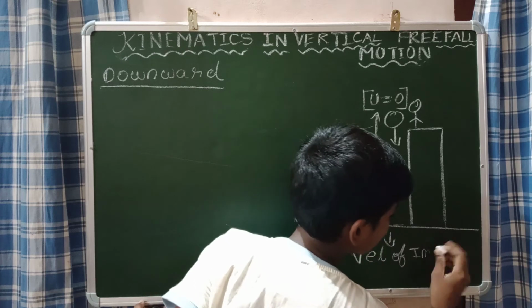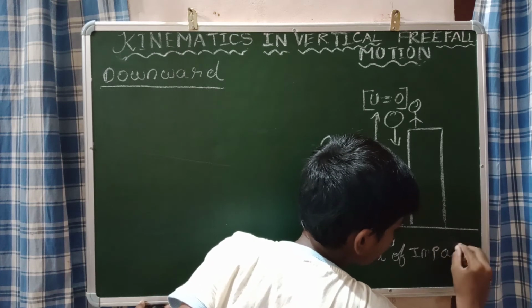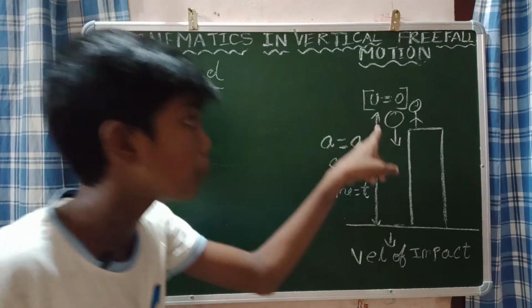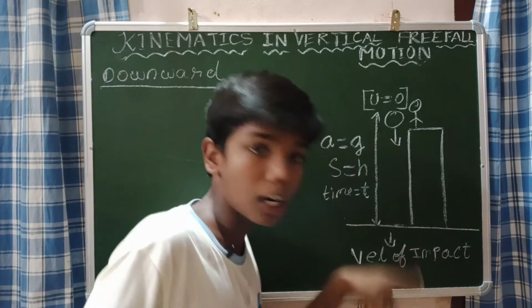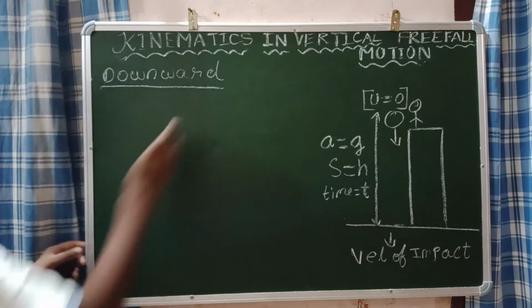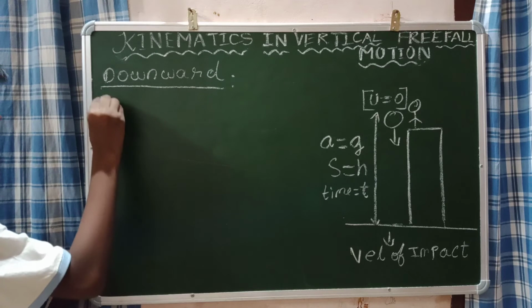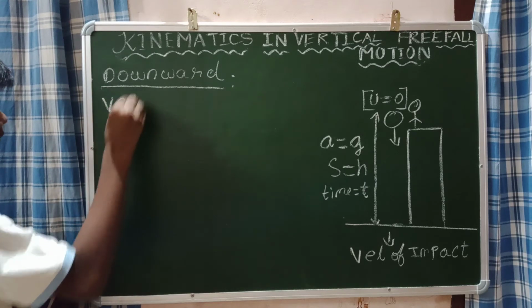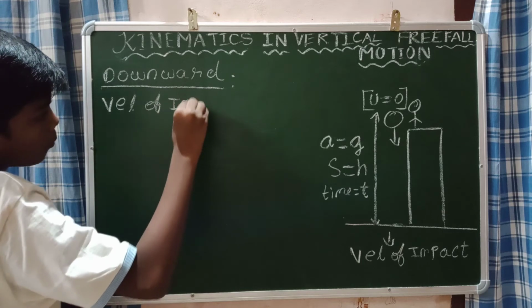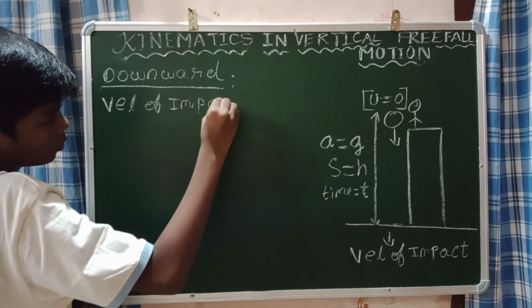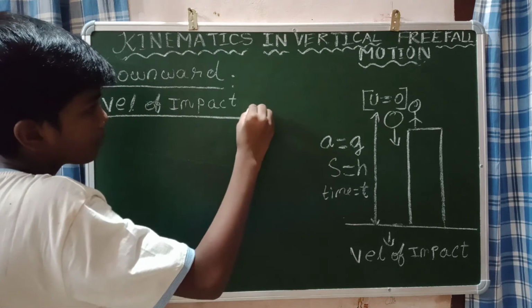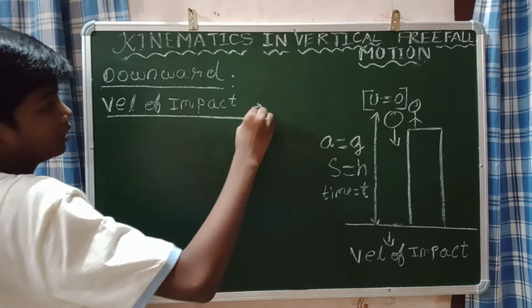What does it mean? The velocity of this ball when it hits the ground is called the velocity of impact. Now we are going to find the velocity of impact. In the word impact itself, you can understand what it means.